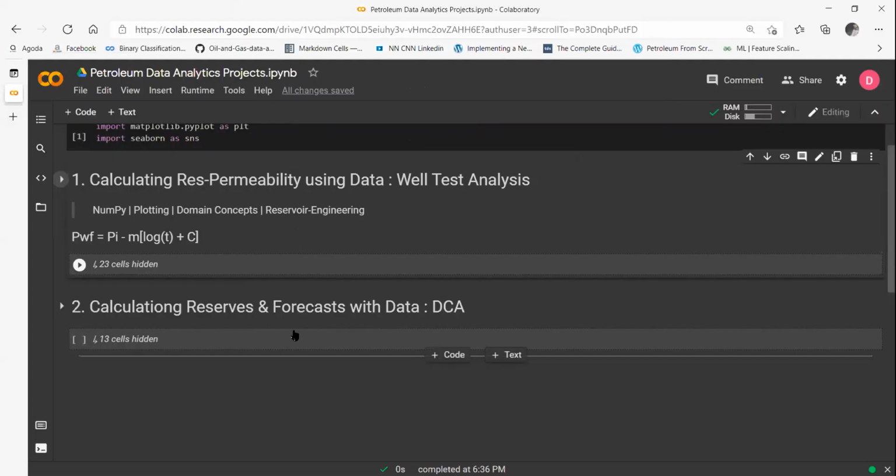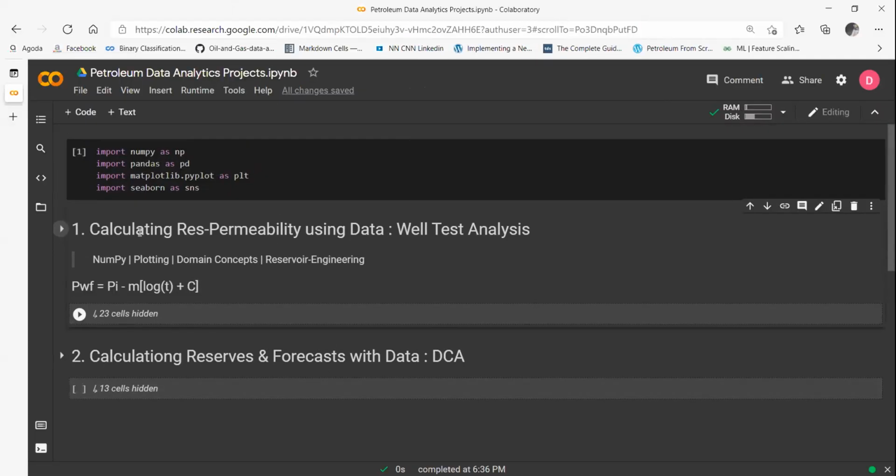Yep. Can you see my screen? Can someone say yes or no? Do you see Petroleum Data Analytics, this notebook? How to check in chat? Okay, perfect. It's visible then.